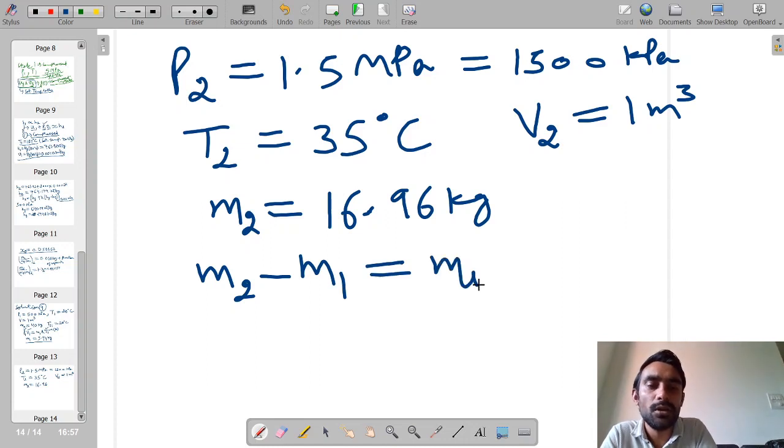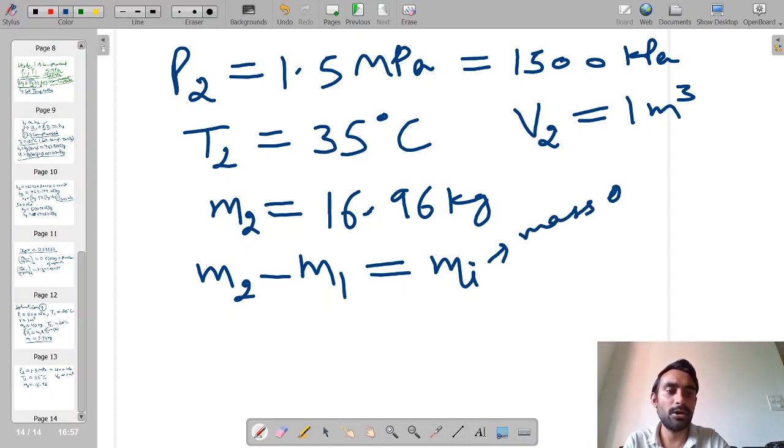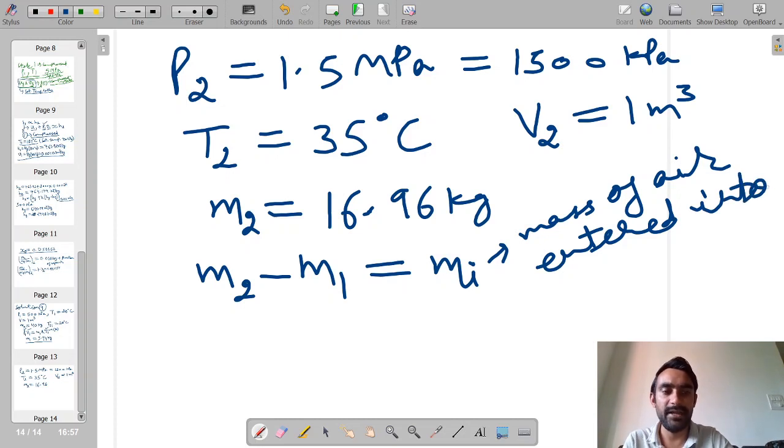Okay, now if we apply the mass conservation, what we can say is that M2 minus M1 is nothing but equal to the mass which has entered into the system, where Mi is the mass of air that has entered into the tank.